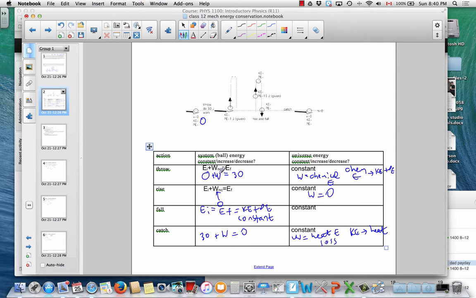So what we see here is that this work term, in some cases is positive if you're increasing the energy of the system. In some cases it's negative in the case of dissipation. And in some cases it's zero.